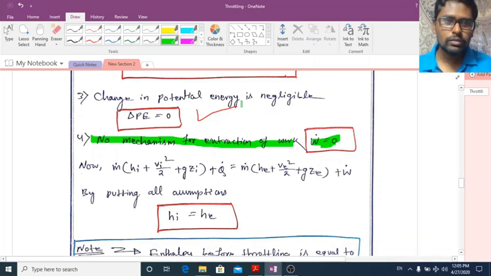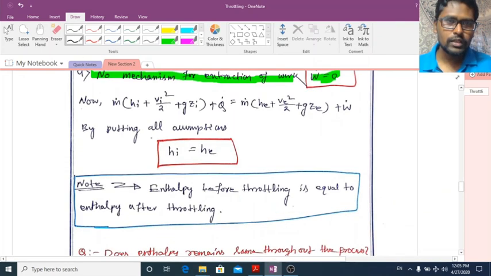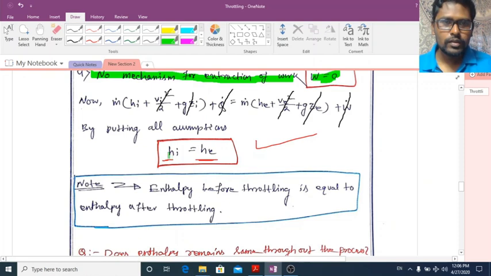So by putting in all the assumptions, 1, 2, 3, 4: Vi square by 2 and g Zi neglected, Q dot neglected, Ve square by 2 neglected, g Ze neglected, W dot neglected. So what we finally got is that hi is equal to he.